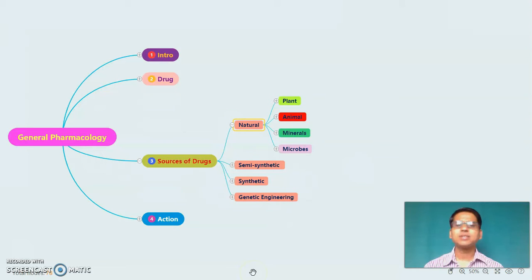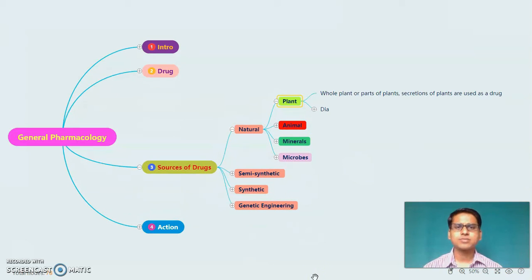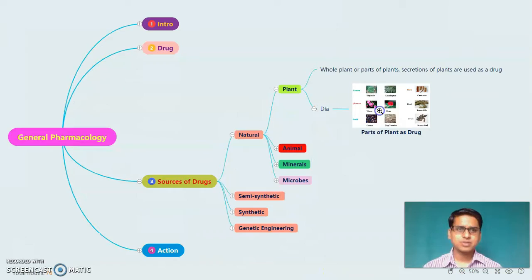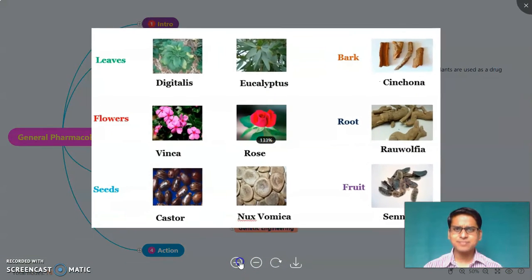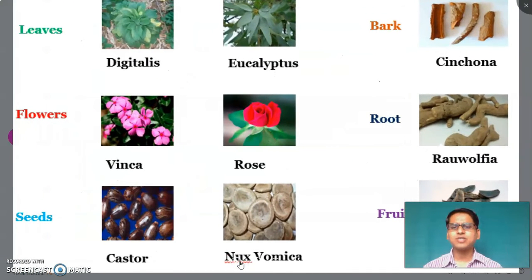Natural source is subdivided into four types: plant source, animal source, mineral source, and microorganism, that is microbe source. Let's understand it step by step. In case of plants, the whole plant or parts of the plant or their secretions are used as a drug. Let's understand it with the help of a diagram. Now all of you can see this diagram.